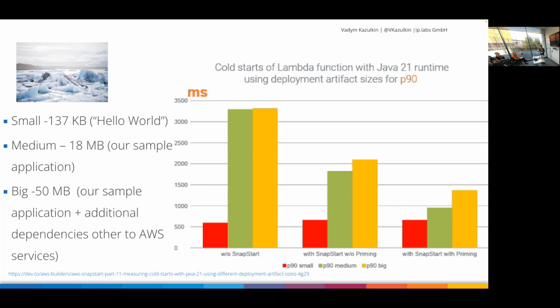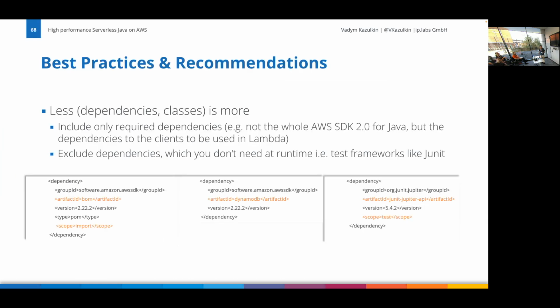The difference is not that huge, but if you have a bigger application, even if you use SnapStart and you use priming, you will still have bigger cold starts. So the things still matter. Use only what you really need. Package only things that you really need. In a long-running application, we package too much because it just doesn't matter. But for Lambdas, just only what you really need.